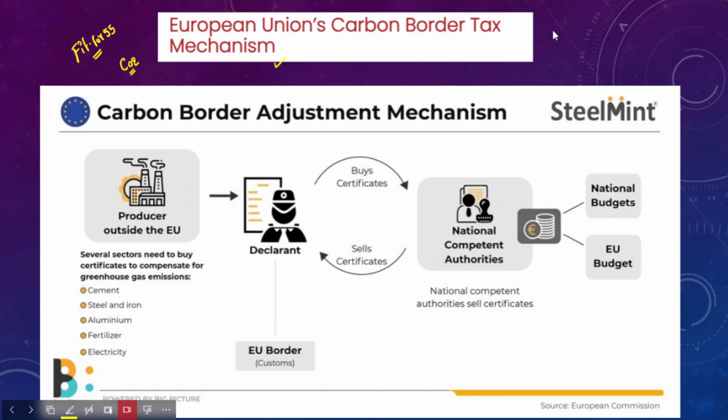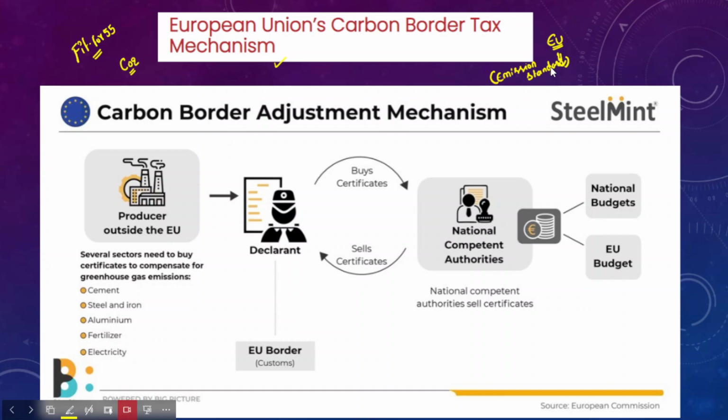European Union countries are already following certain standards with respect to emissions.